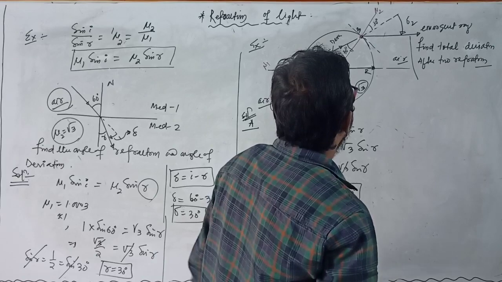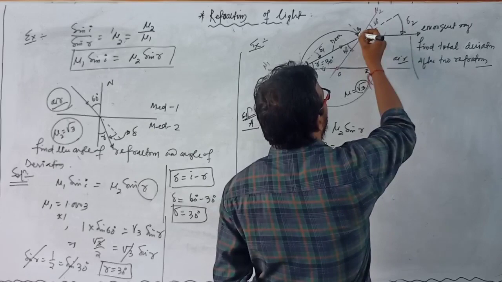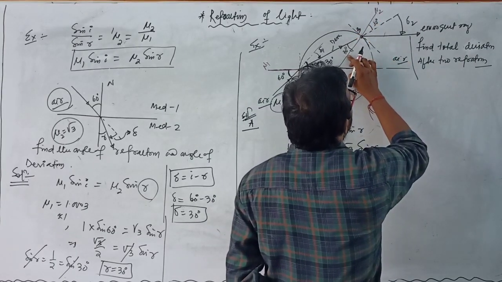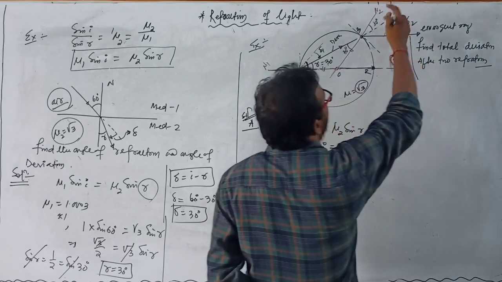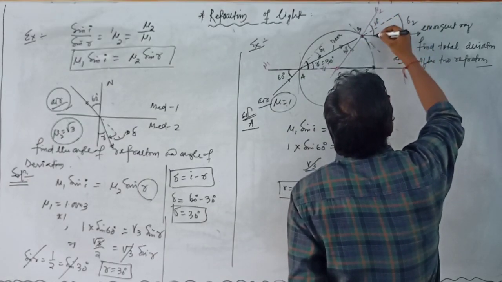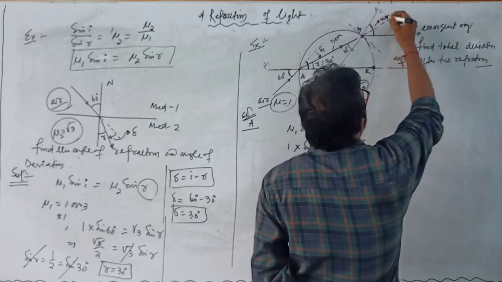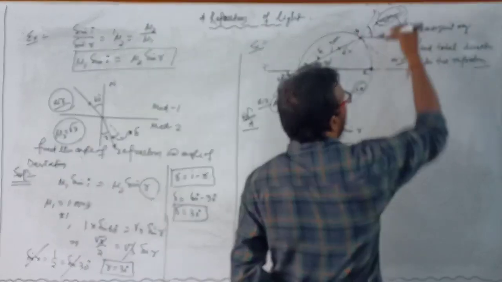We already know how to find this value, because if we draw a parallel line here, and if this angle is 90, then this angle and this angle together is the total angle, known as the refracted angle. So first we have to find this refracted angle.